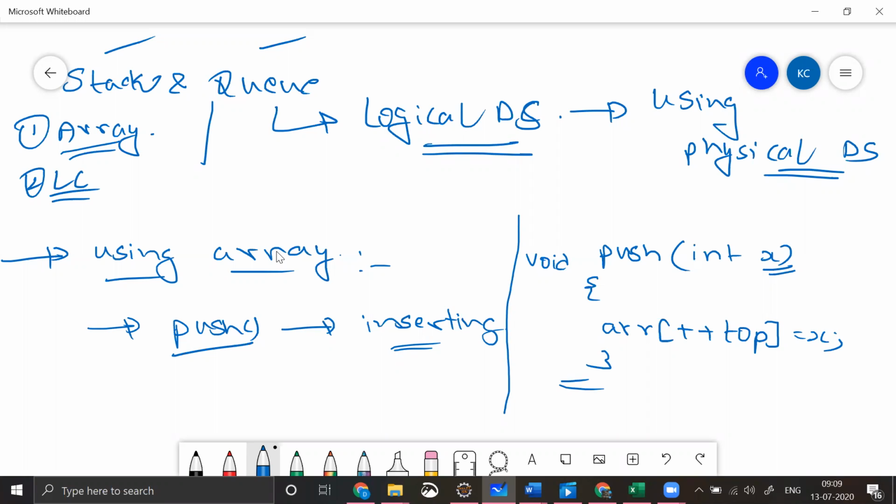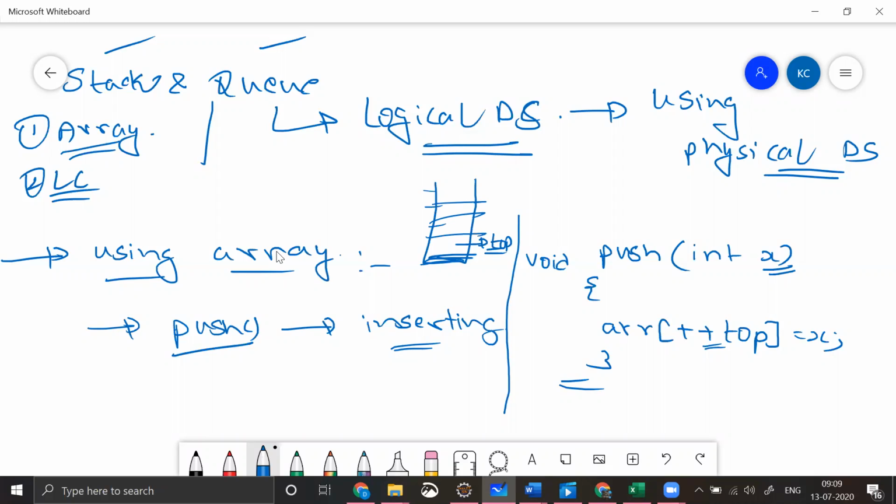I'm inserting with ++top. Let's say there is an array something like this, and over here is top. There is this variable called top, and I'm incrementing that at first, and then I'm inserting. Let's say I'm incrementing, then top goes here, so top will be present over here. Which means I'm trying to insert that at the end. I'm not trying to insert that at beginning. I'm trying to insert that at end.